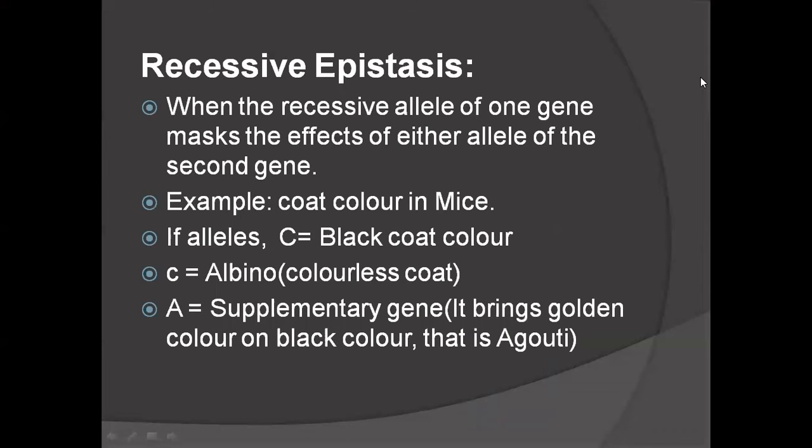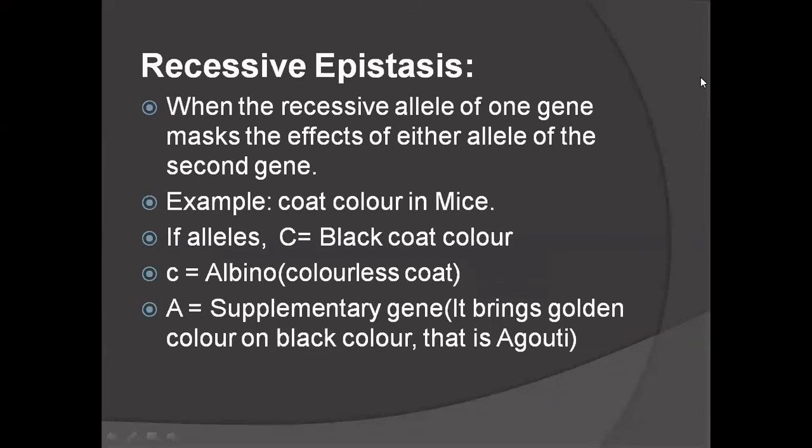And the second one is recessive epistasis. Recessive epistasis, we also call this a supplementary gene. Here a pair of genes changes the effect of another non-allelic gene. It is called recessive.